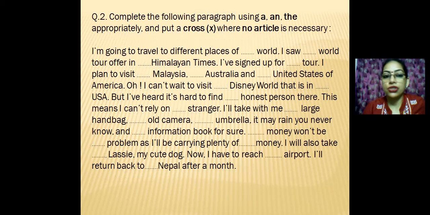The second question is a paragraph. Same is the question. Complete the following paragraph using articles a and the appropriately and put a cross where no article is necessary. So I hope you will be able to complete these two questions correctly, and please go through the previous two sessions to revise the definite article the and indefinite articles a and an.